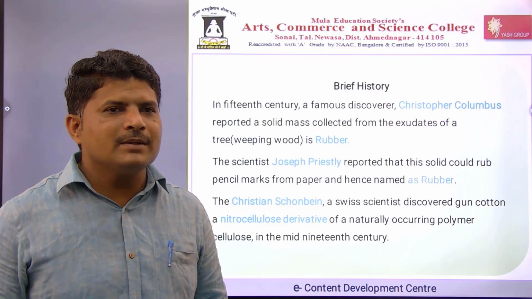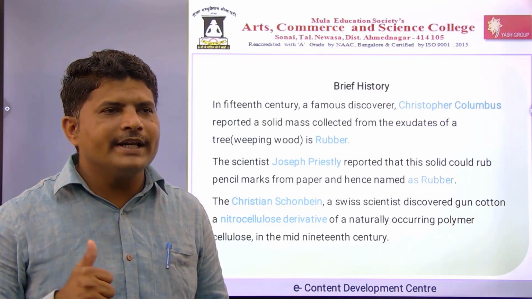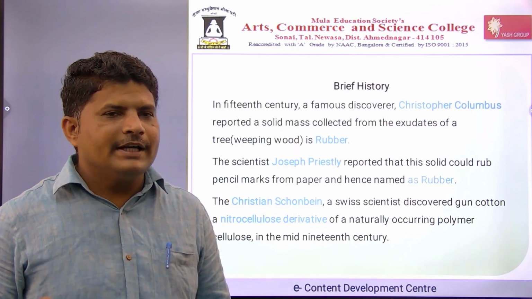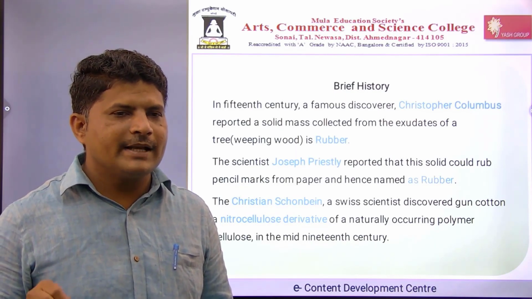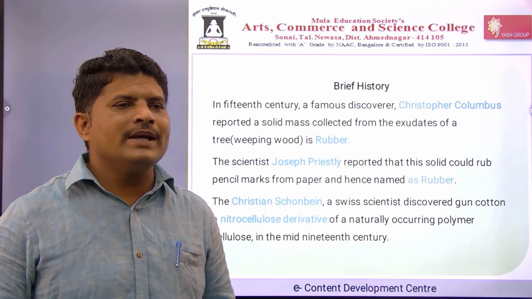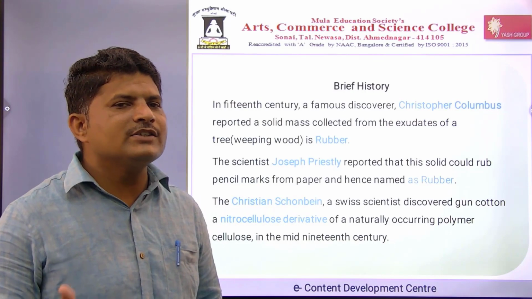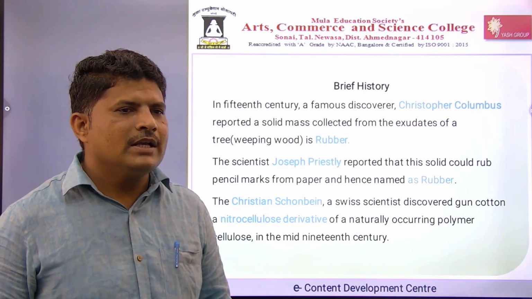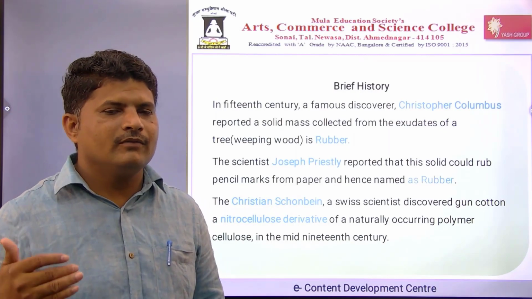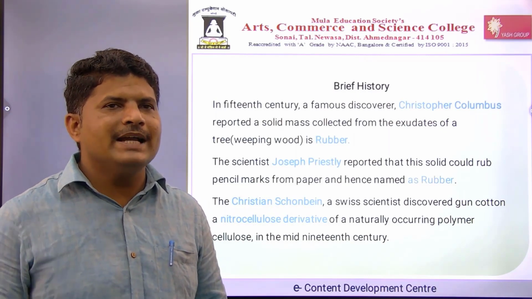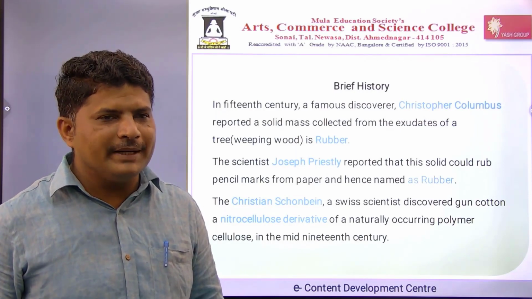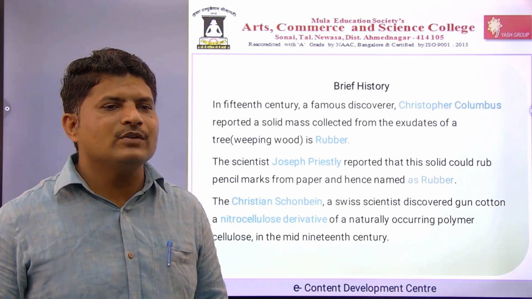But after some time, the apron vanished. There was no apron found there. It caught fire, and no ash was available. That's why that material is called gun cotton. It is actually a nitrocellulose derivative. He carried out this experiment many times, and then he found that this is a nitrocellulose derivative.